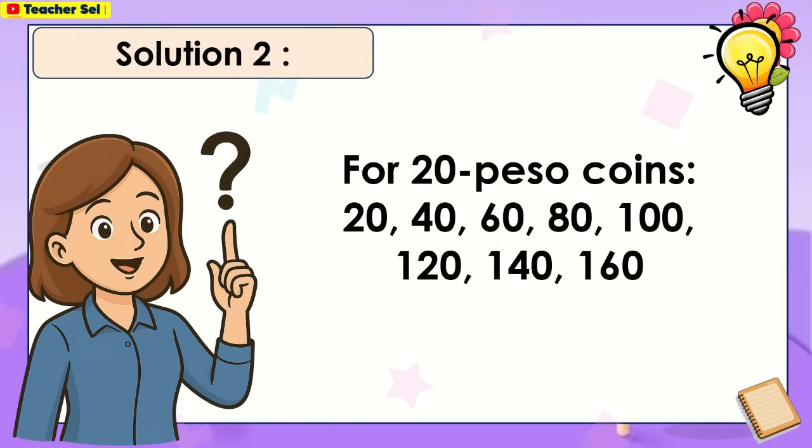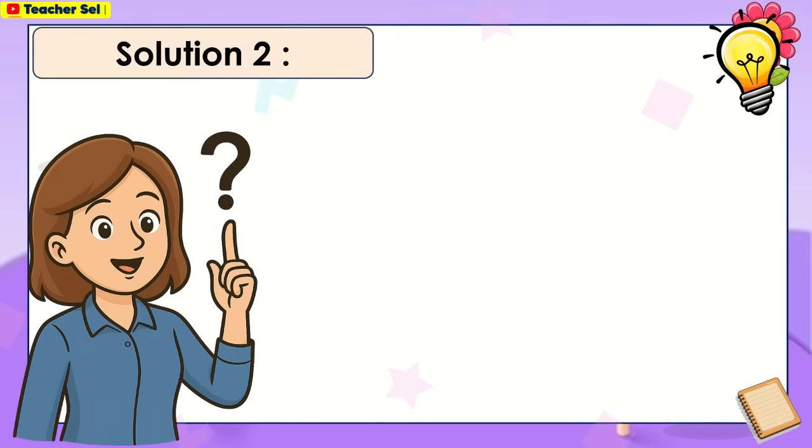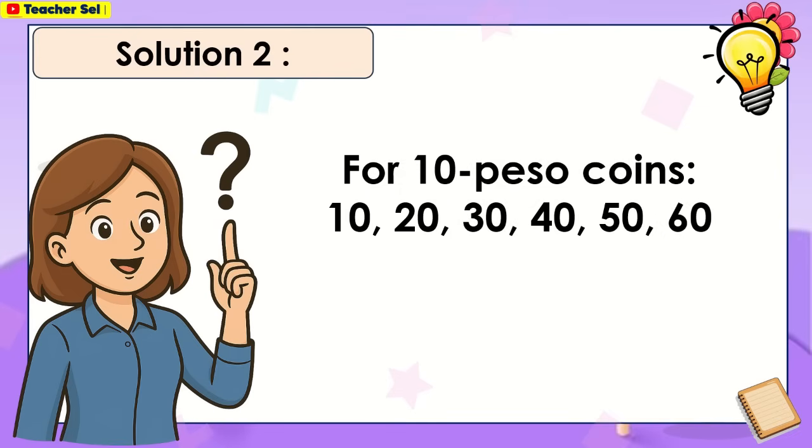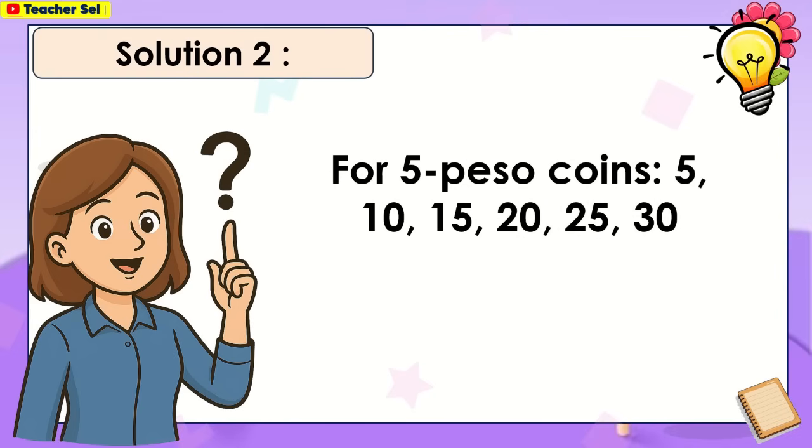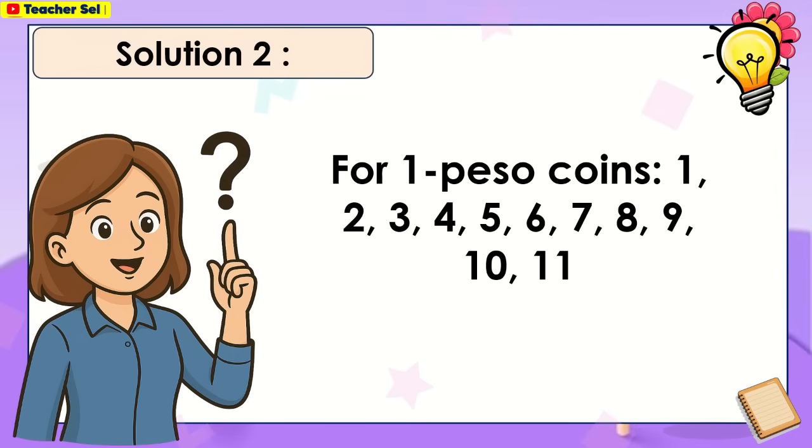For 20 peso coins, for 10 peso coins, for 5 peso coins, for 1 peso coins.